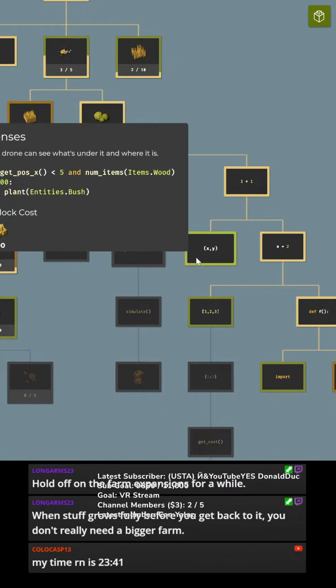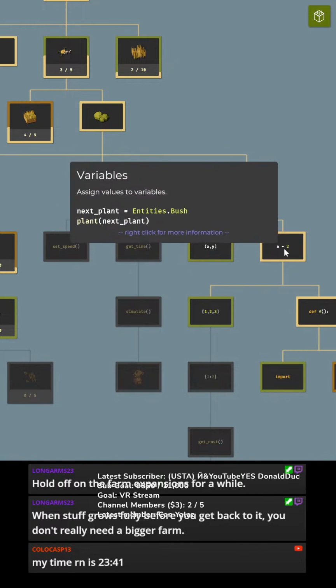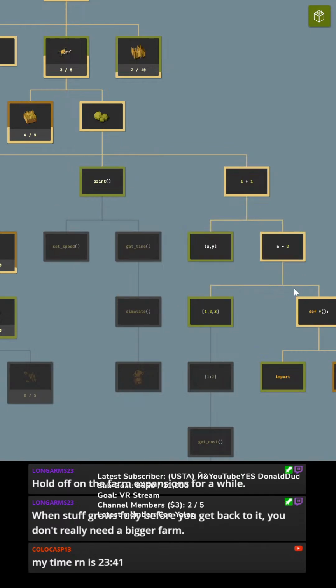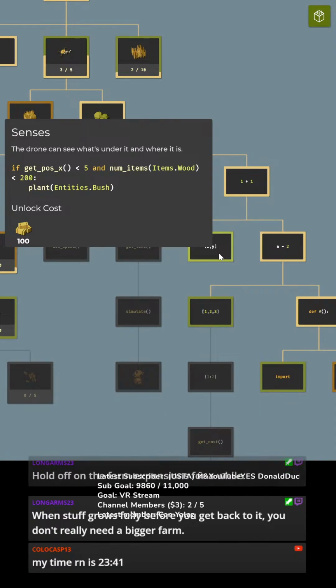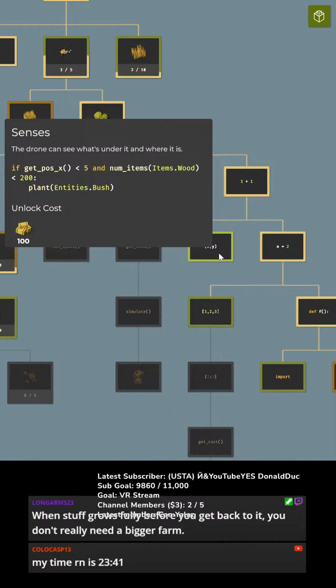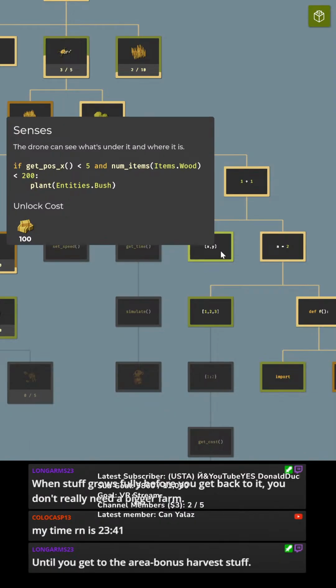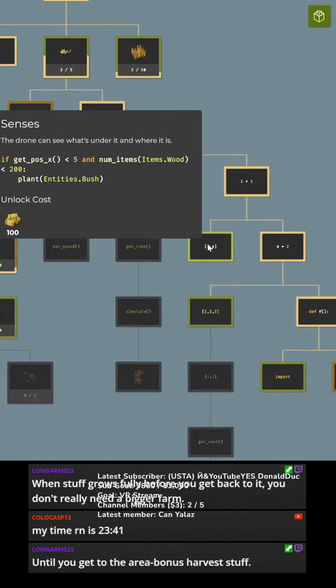stuff to unlock that. Okay, I can unlock variables. I unlocked functions. Senses. The drone can see what's under it and where it is. If get position X. Oh, I see. Number of items less than 2.